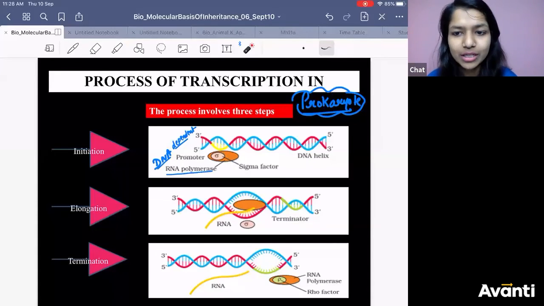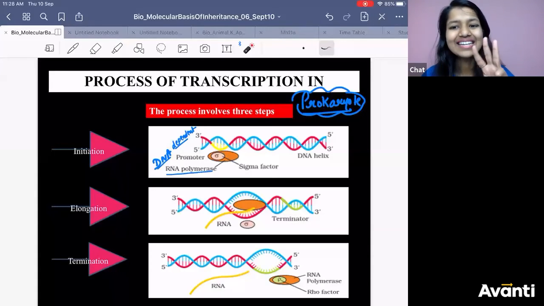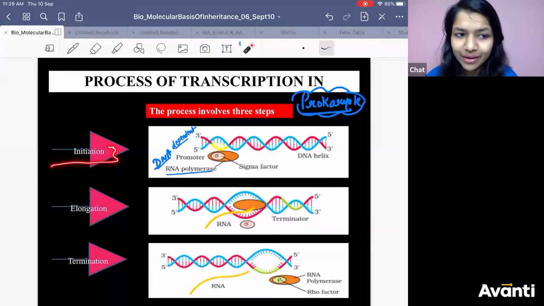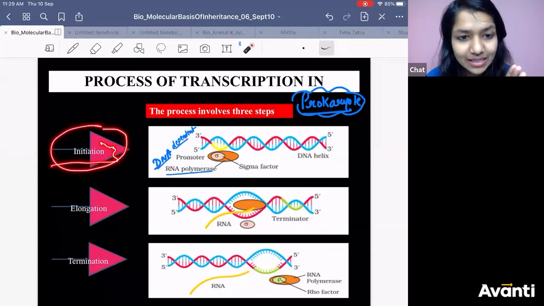Process of transcription in prokaryote. So there are 3 steps to perform this process. What are they? Remember? Promoter, structural gene, terminator. I had said promoter will do initiation.